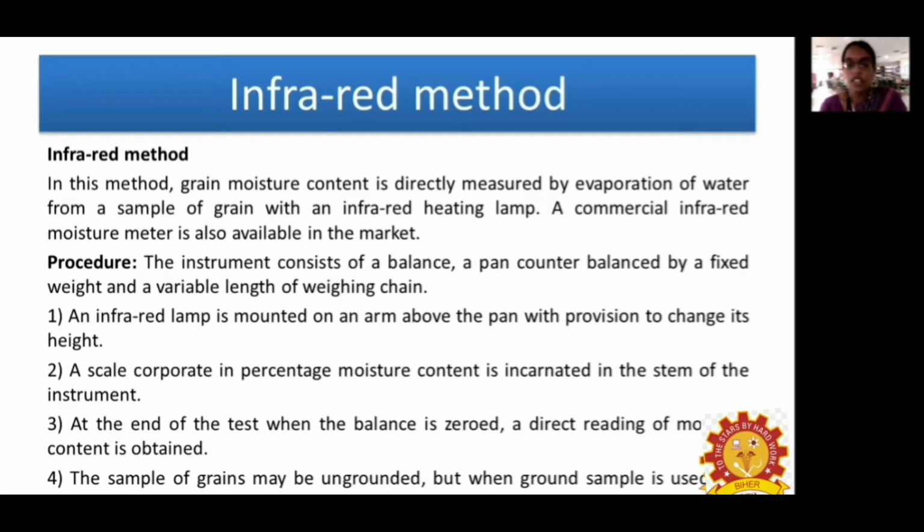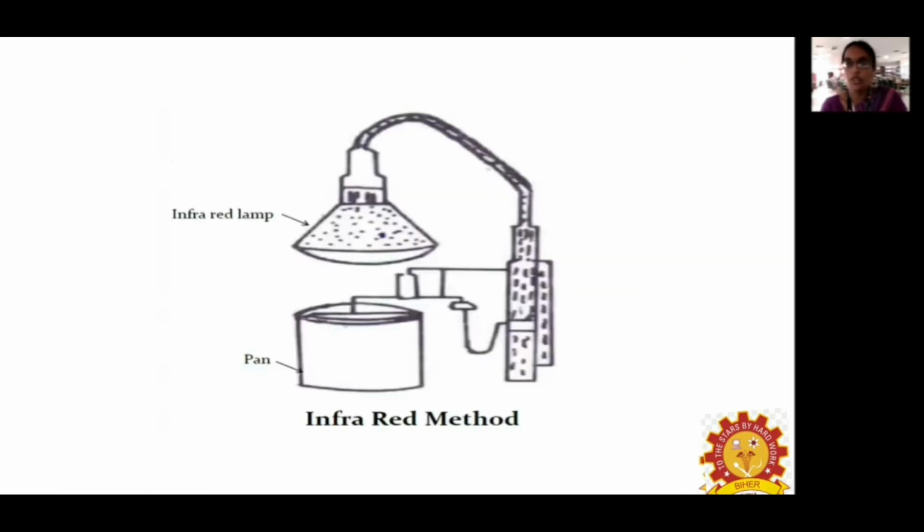The sample of grains may be ungrounded, but a ground sample can also be used in this infrared method. This is the diagrammatic representation of the infrared method. It consists of the pan, where we place the material, and the stem, which is graduated.